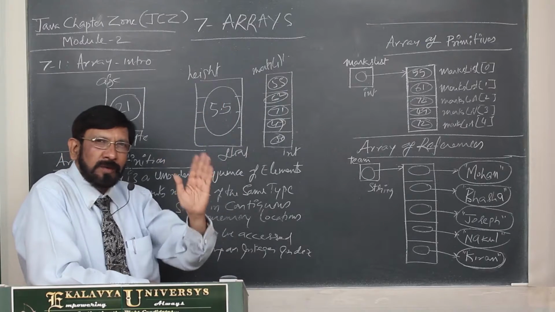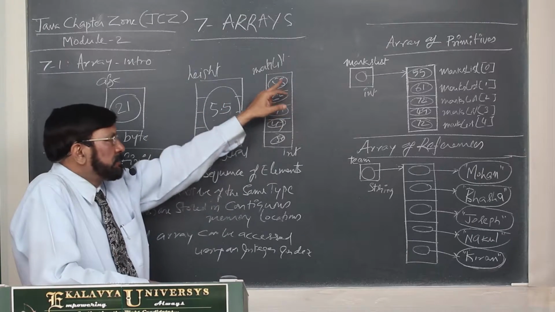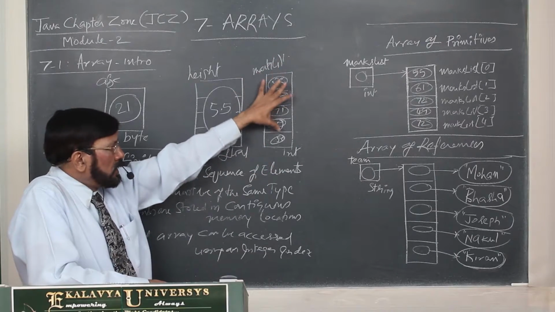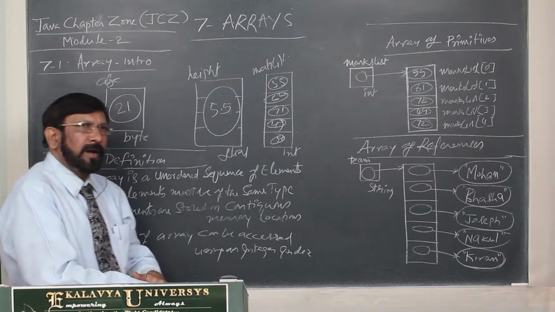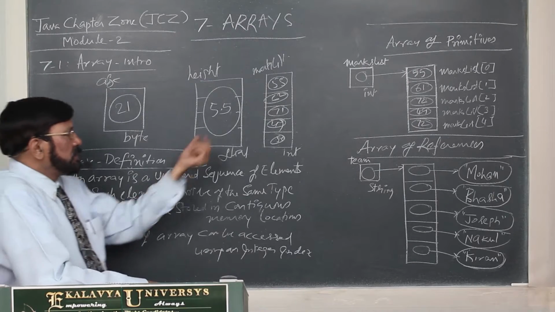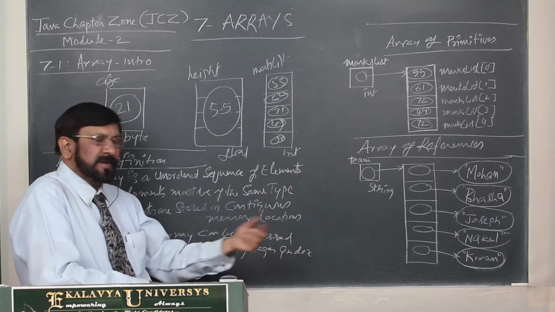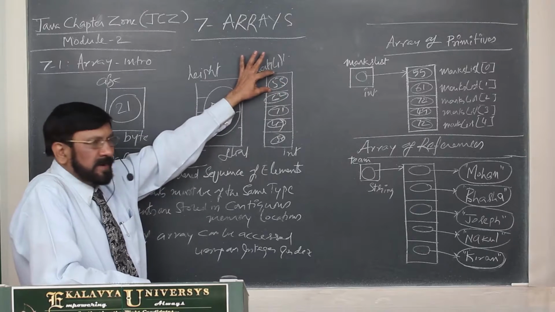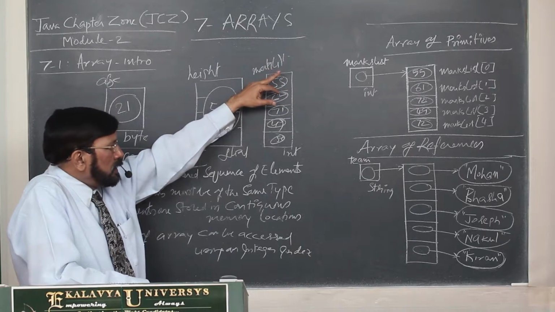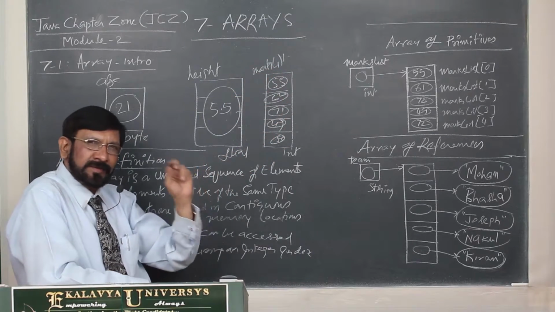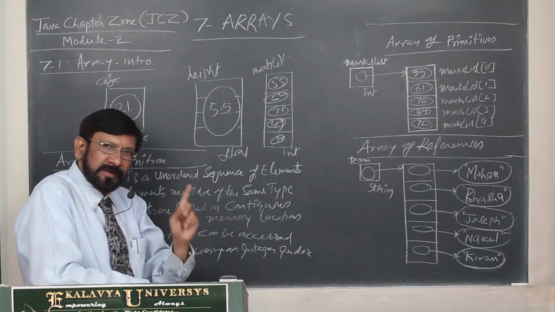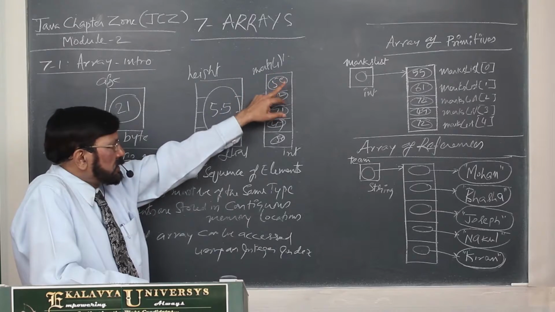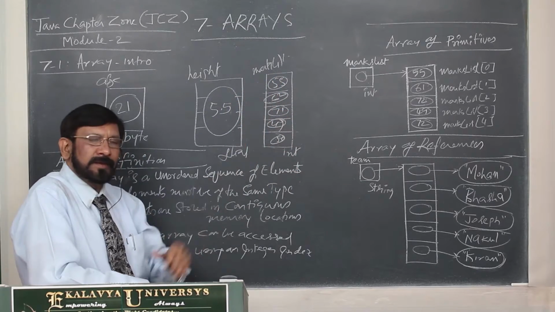Actually, a block of memory on the heap is allocated, and those are adjacent bytes. In that, all elements are stored, and we can access the individual elements using an integer index. Actually, for every element, one index is there, that is an integer index. It may be either 0 or a positive value, and using that index we can access the elements.